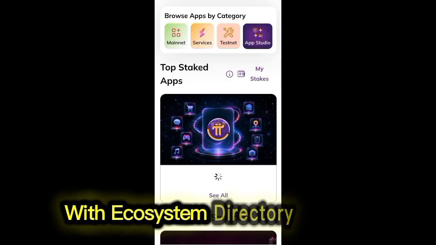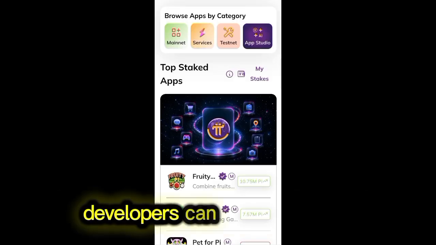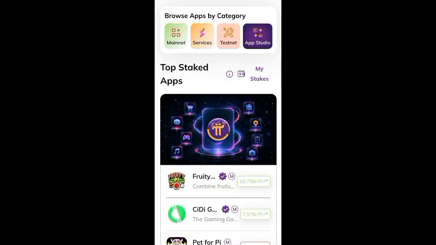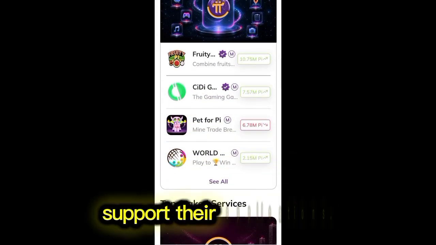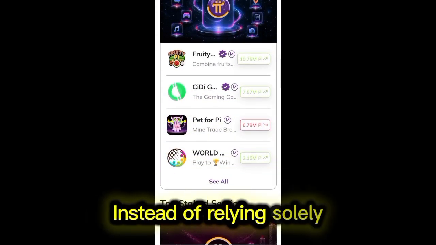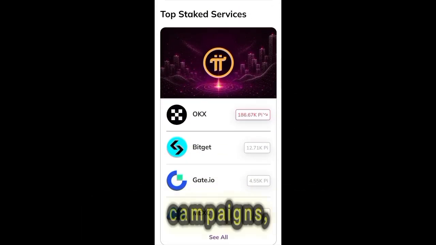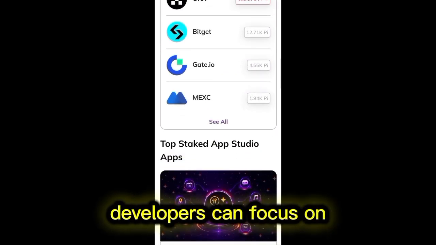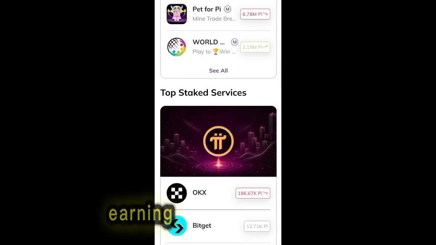Now let's talk about why this matters for developers. Pi Network has a community of more than 60 million engaged users worldwide. For any developer, reaching such a large audience is a huge opportunity. With ecosystem directory staking, developers can gain additional visibility if users decide to support their applications. Instead of relying solely on advertising or marketing campaigns, developers can focus on building useful products and earning support from the community.